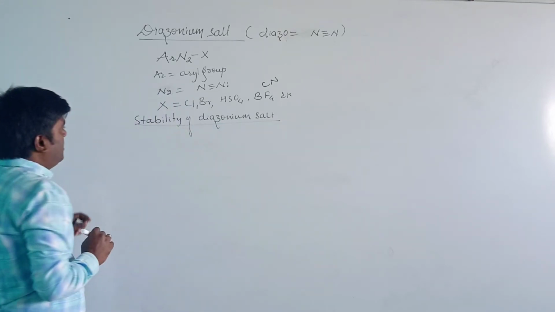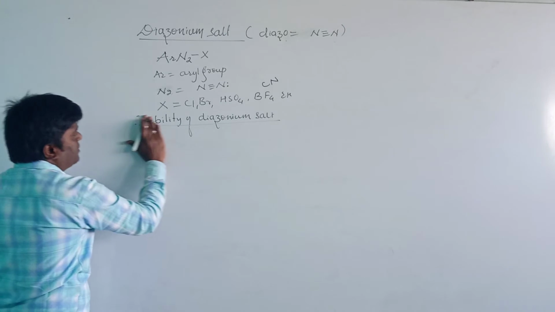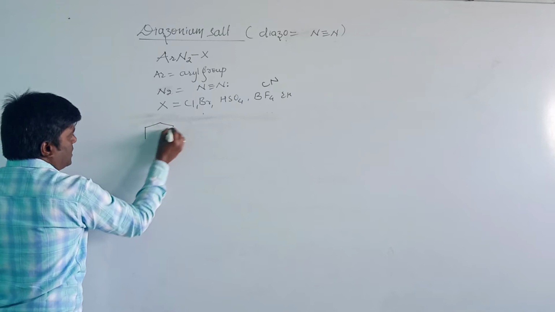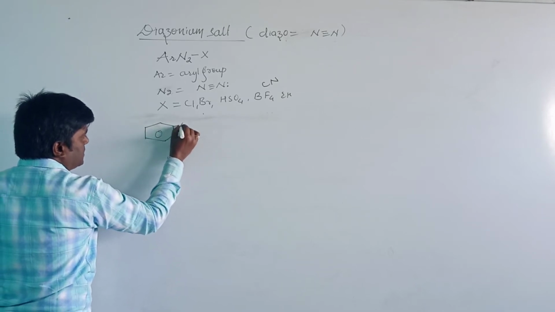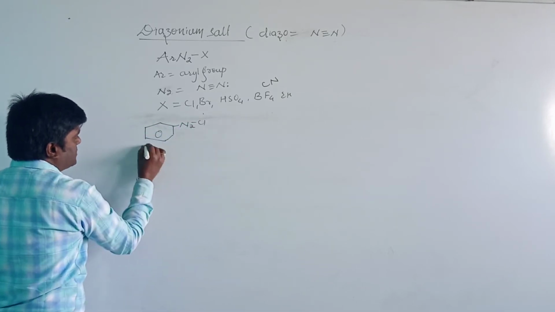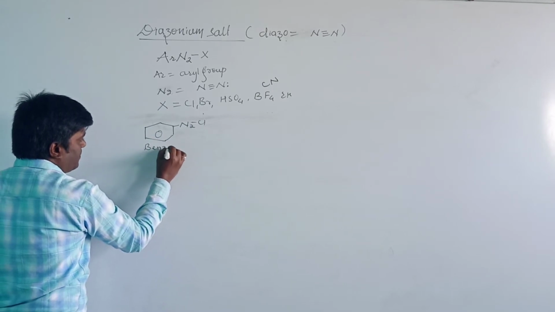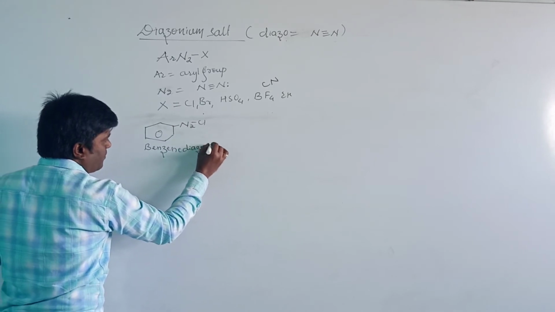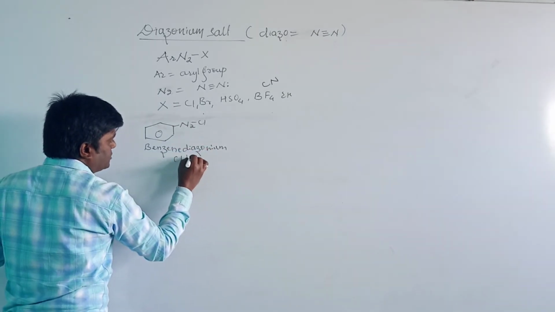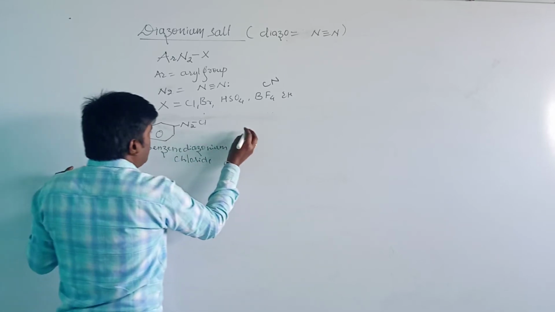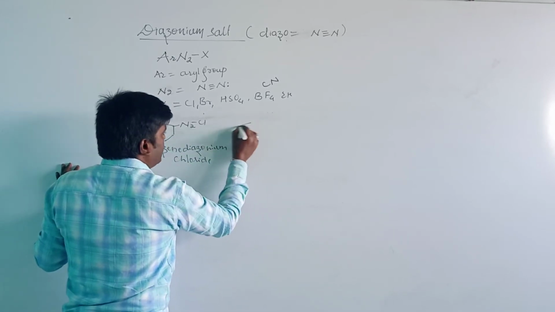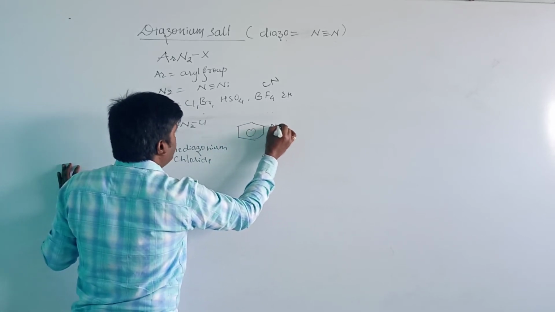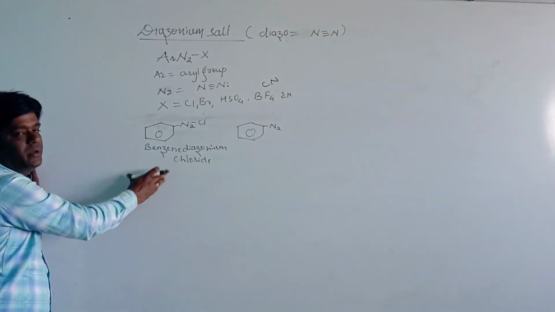We will see the example first, then we will take the stability. Diazonium salt, here benzene diazonium chloride. In the place of Cl, if we take Br, it will be benzene diazonium bromide.